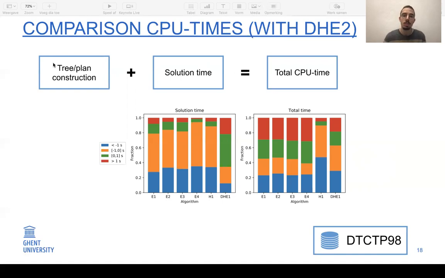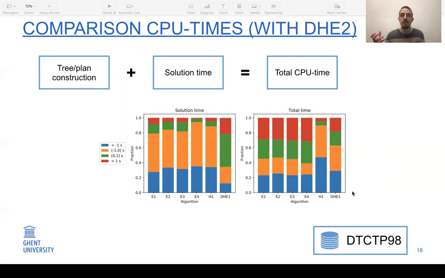So if we also take into account this part, we obtain the total CPU time. And now we see that for the exact approaches, they do not outperform this approach. Luckily, the heuristic approach still outperforms it in most of the instances, because the heuristic approach can almost instantaneously find a good reduction tree. So the first part of the computation time is very short. So in general, we can say that by using a smart algorithm to construct a reduction tree, this approach is valuable,